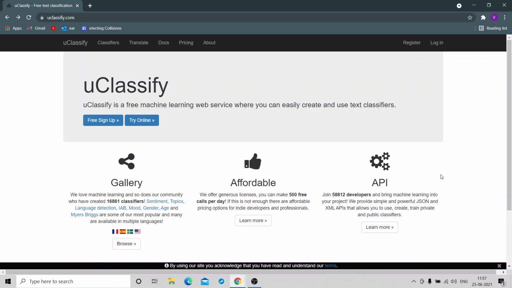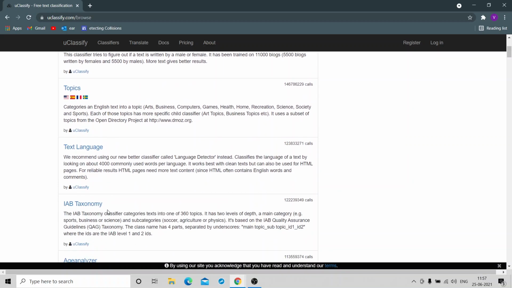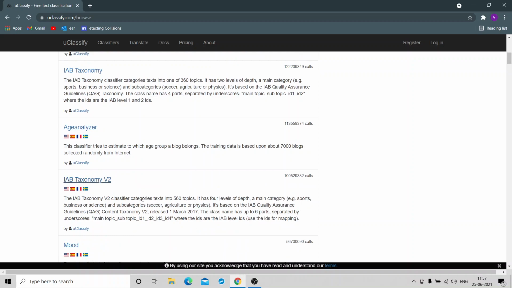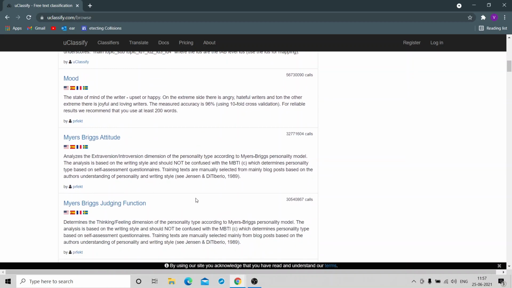There are a lot of features here. The moment we come to this website, you just have to click on try online, and you'll get a lot of classifiers. Whatever topic or lesson we have, if it has to get classified under one type, it could be sentiment, emotions, gender, or an age analyzer. So we've got all those things. These are some of the public classifiers which could be used by us.